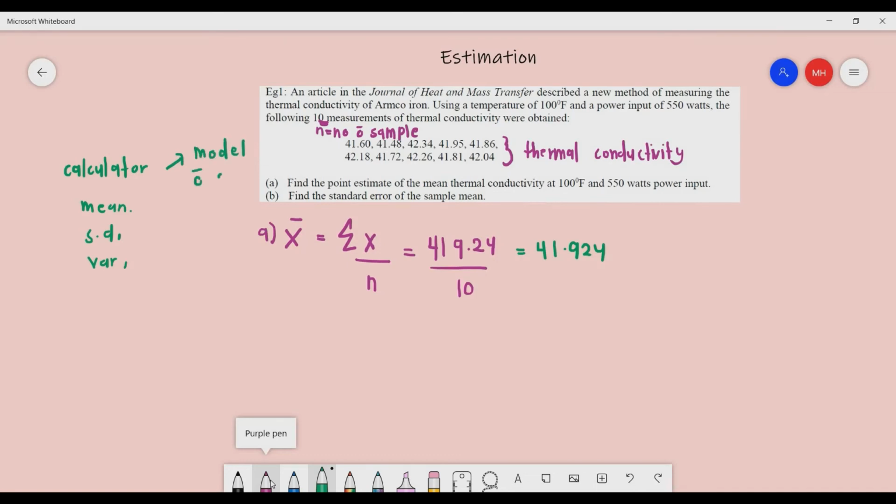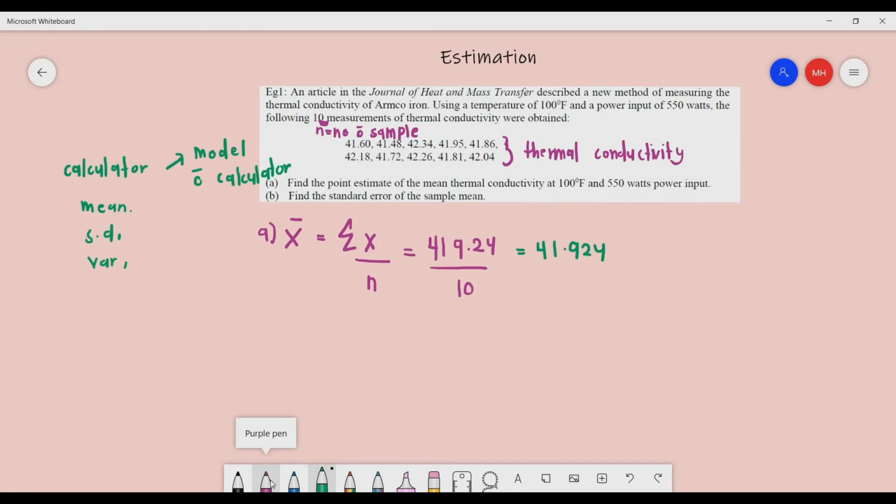The function depends on the model of the calculator, and how you press the buttons depends on the model. So try to Google how to find the mean, standard deviation and variance using your scientific calculator. In Google there are many models, and they show you tutorials on how to do this.